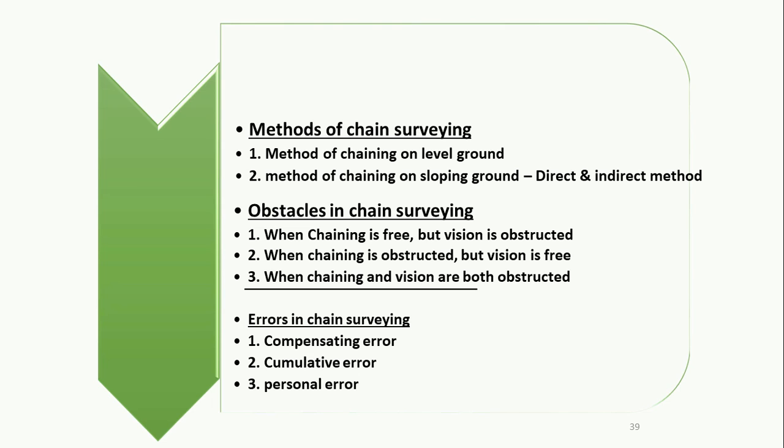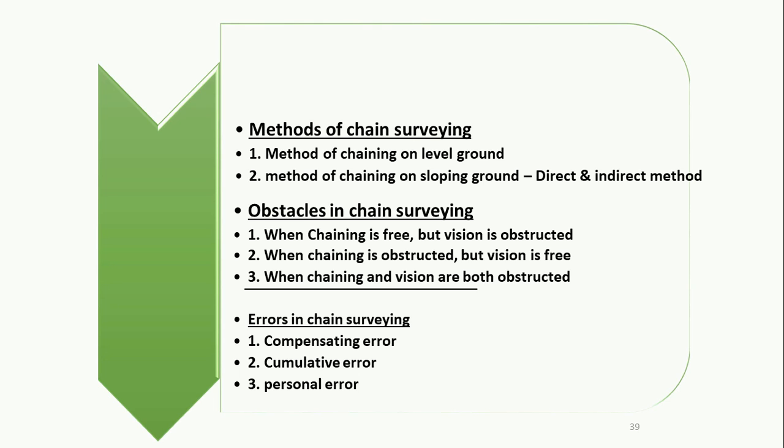Next we are going to discuss the methods of chain surveying. There are generally two methods. Number 1 is the method of chaining on level ground. Number 2 is the method of chaining on sloping ground, which includes two methods, the direct and the indirect method. These are already discussed in your theory lectures, right?